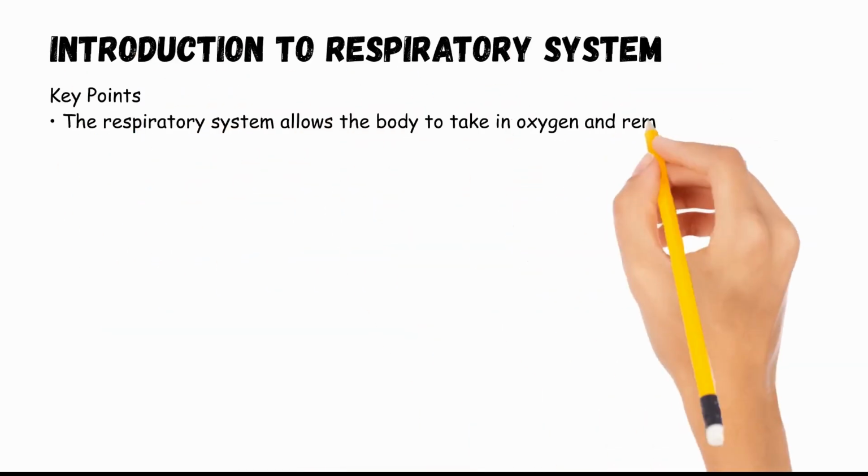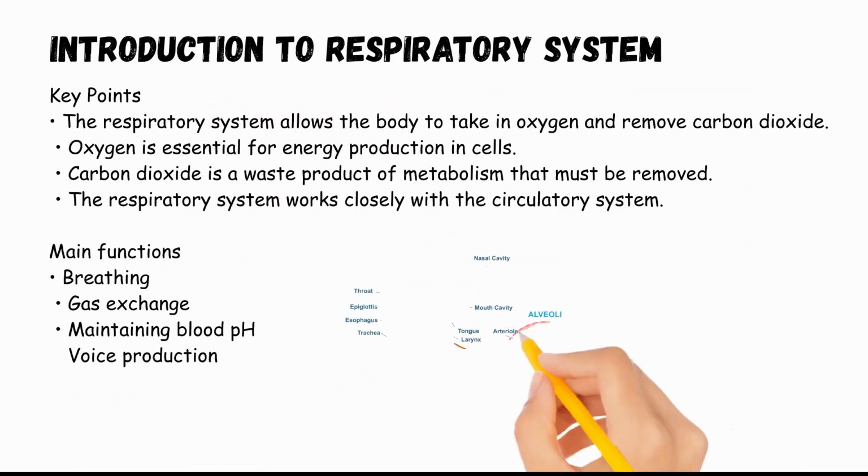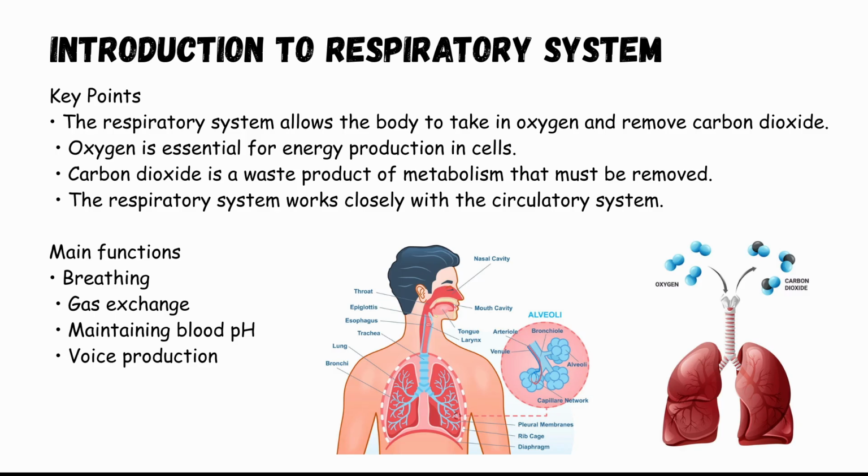The respiratory system is a group of organs that allows us to breathe and exchange gases with the environment. Every cell in our body requires oxygen to produce energy through a process called cellular respiration. Without oxygen, our cells cannot function properly. During respiration, oxygen is inhaled from the atmosphere. It enters the lungs and passes into the bloodstream. The blood carries oxygen to body tissues. At the same time, carbon dioxide produced by cells is transported back to the lungs and expelled during exhalation.